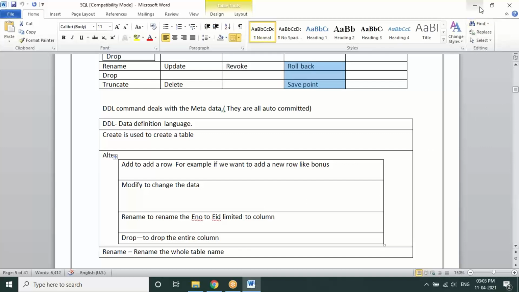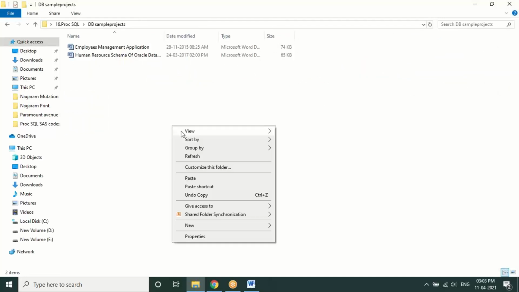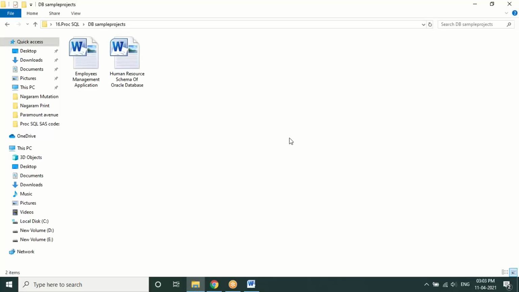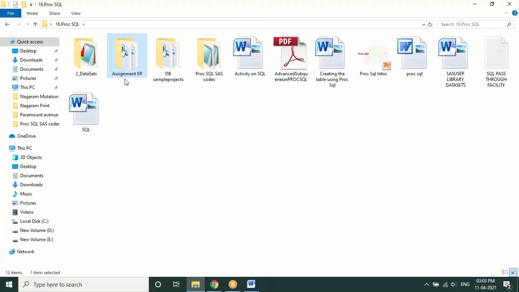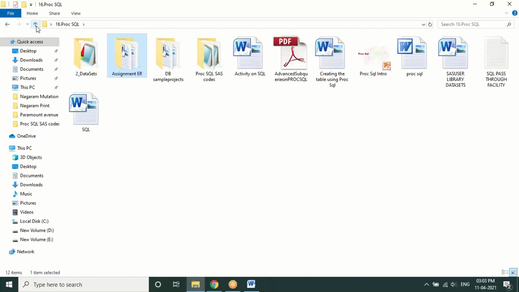Before that, I just want to let you know that the materials I've shared with you have plenty of information in them. There is a presentation on SQL. People who are new to SQL got some documentation related to it. Some database related applications and small sample projects related to databases have been provided. And for understanding, there is an assignment on ER diagrams, entity relationships, and database designs, with some solutions and activities. You can refer to it from this place.